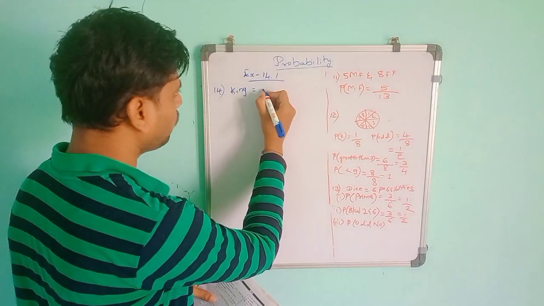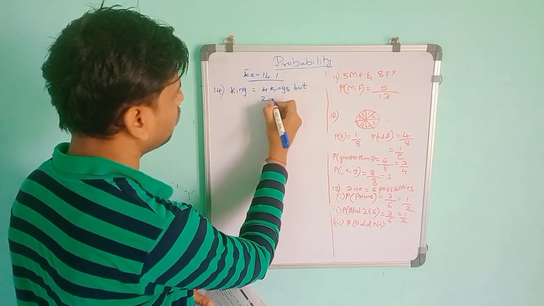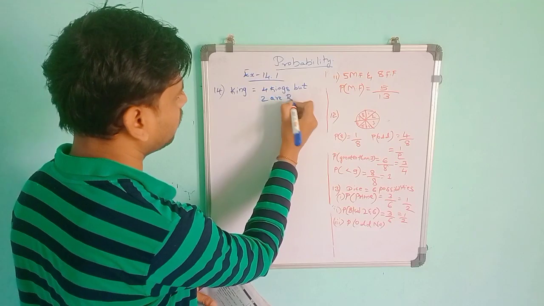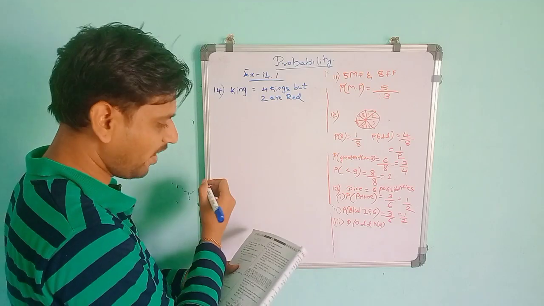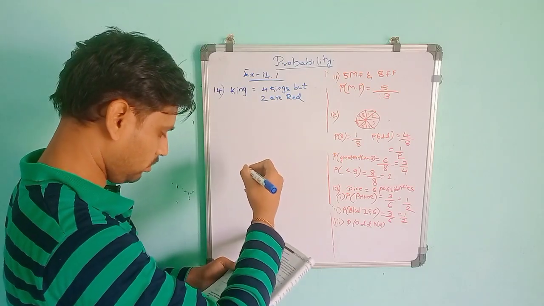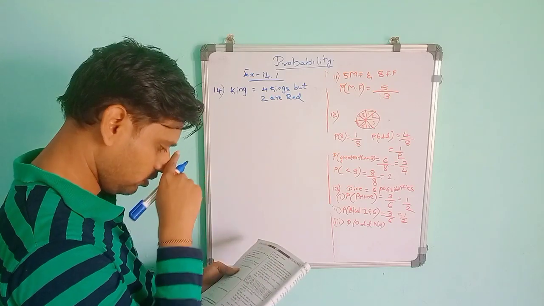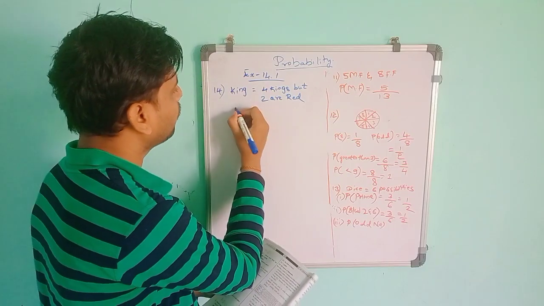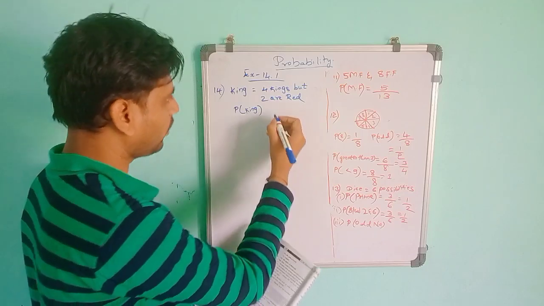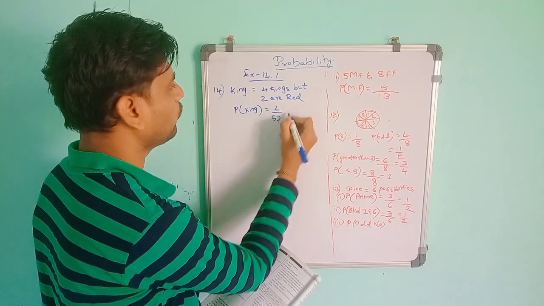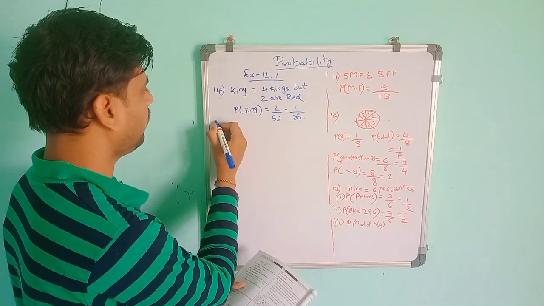So there are 4 kings, but 2 are red and 2 are black. So P of king of red color will be 2 by total 52. So 2 by 52 will give 1 by 26. Two 2s are 2, two 26s are 26. Like that. Then the second one.